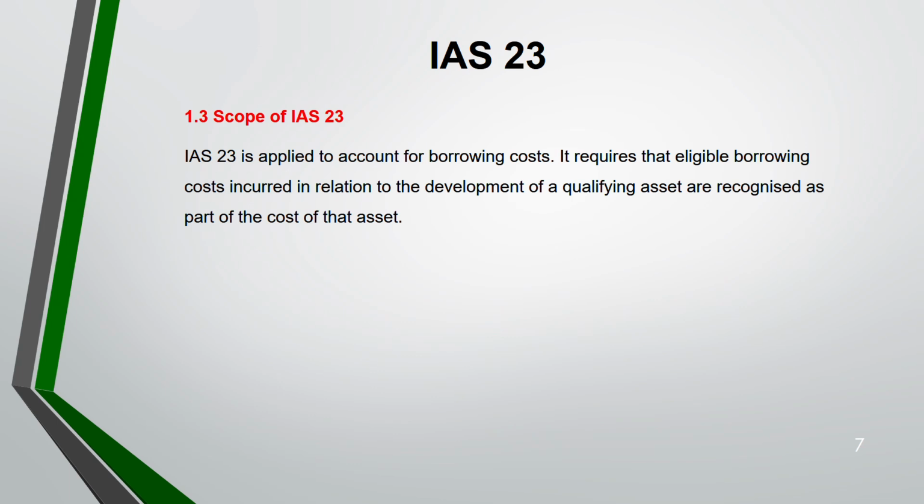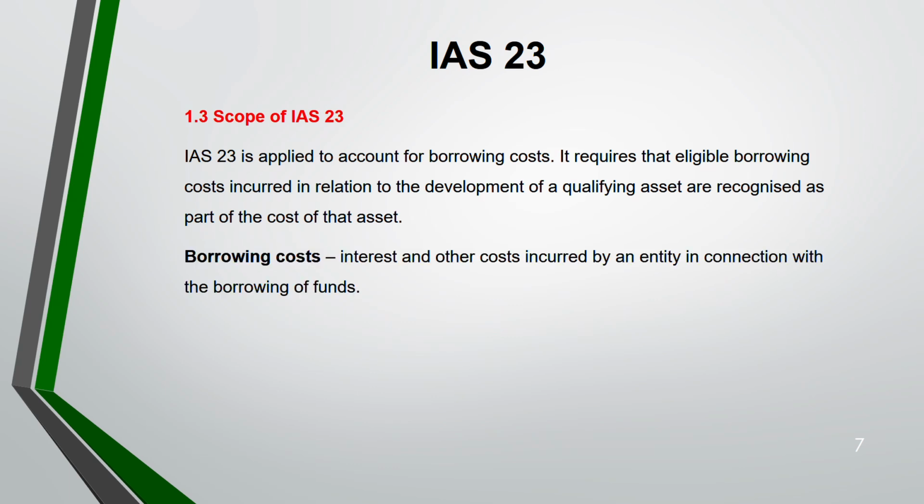Now, scope of IAS 23. IAS 23 is applied to account for all your borrowing cost. It requires that eligible borrowing cost incurred in relation to the development of a qualifying asset will be recognized as part of the cost of that asset. This is the main idea. So if you're taking a loan, let's say, for developing a qualifying asset, then any interest on that loan you will take as a cost of an asset, not as an expense under P&L.